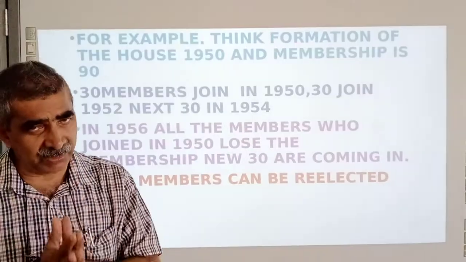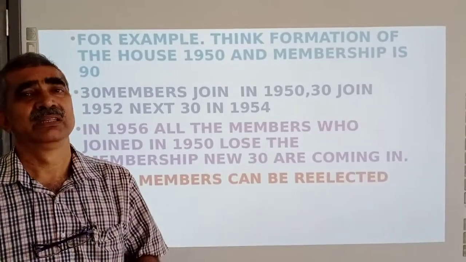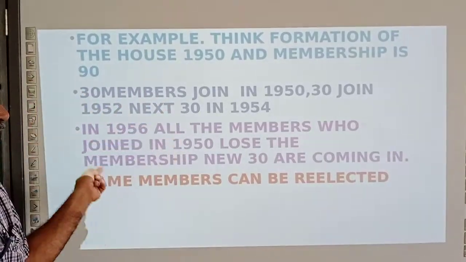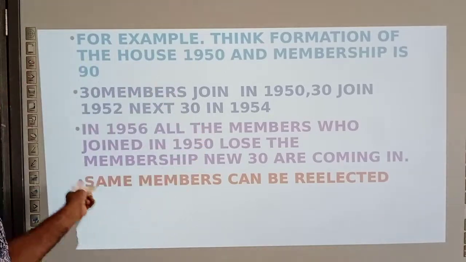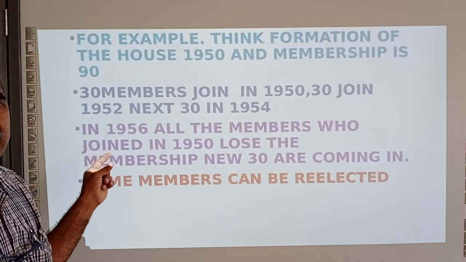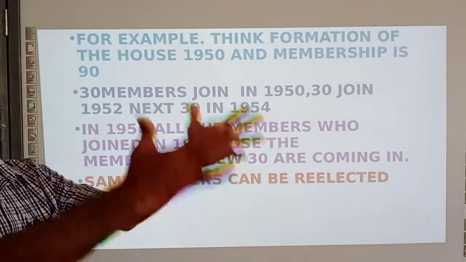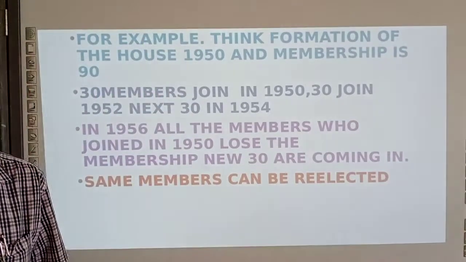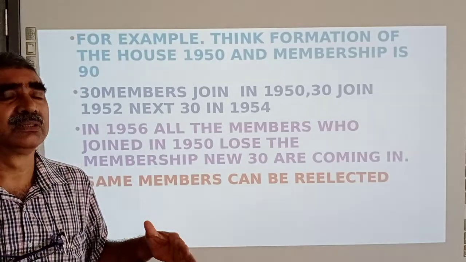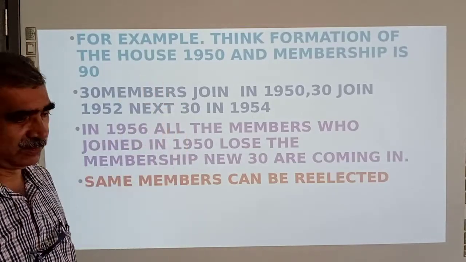So Rajya Sabha is a permanent house. The members are elected for 6 years, and 1/3 of them retire every 2 years. This is the process of retirement. Every 2 years, fresh new members are coming inside the house. Not like the Lok Sabha, where all of them come together and all of them go together. They can be re-elected, that's okay, but losing membership happens at the same time. Here it is every 2 years.